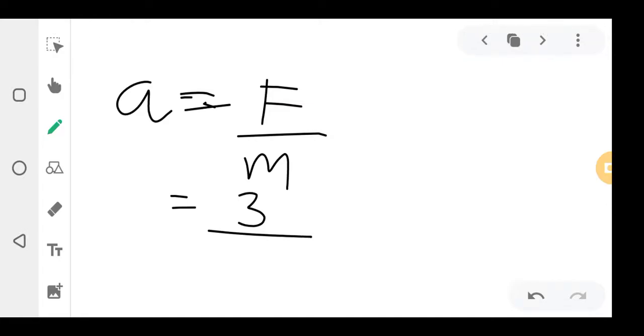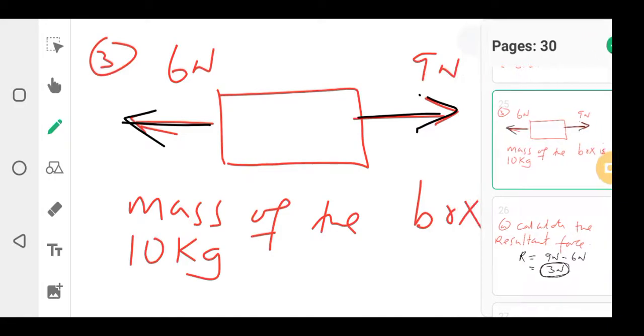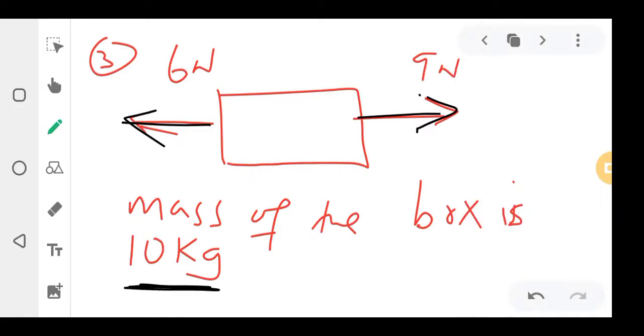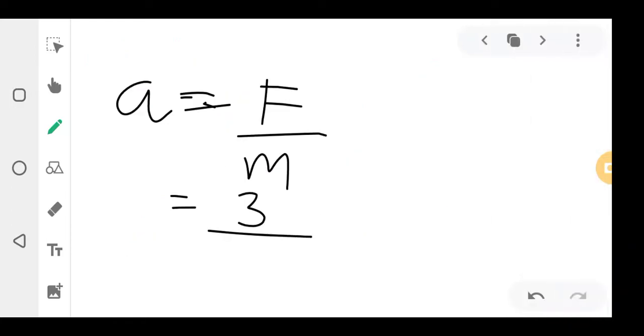What is the mass that is there? The mass was given in the question. The mass was what? 10 kgs. Since it's in kgs already, you don't need to convert. So where there is mass, you put 10. So 3 divided by 10 is 0.3 meters per second squared. Have you seen the way I've done it?